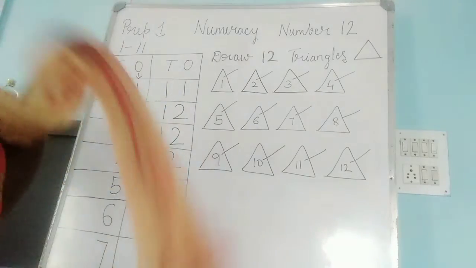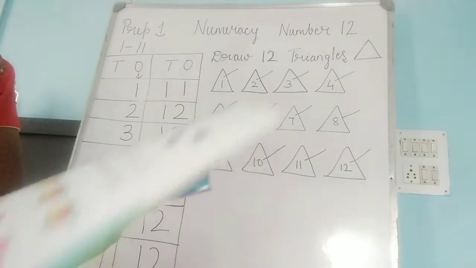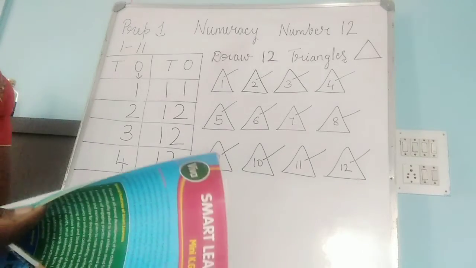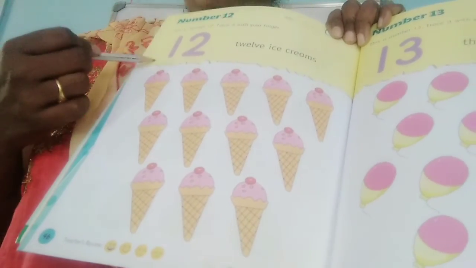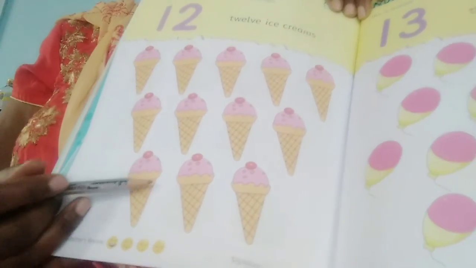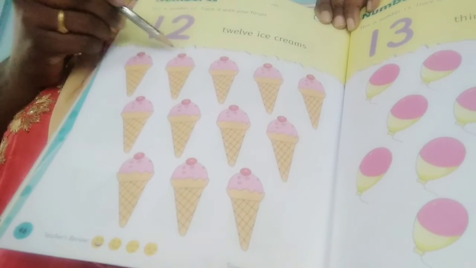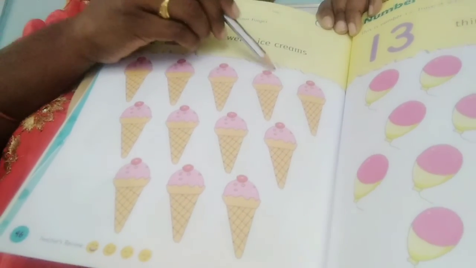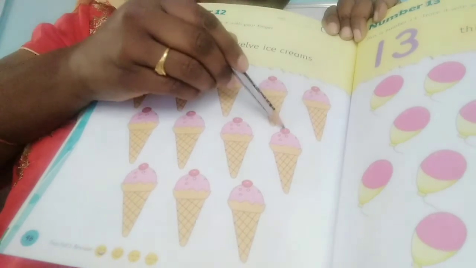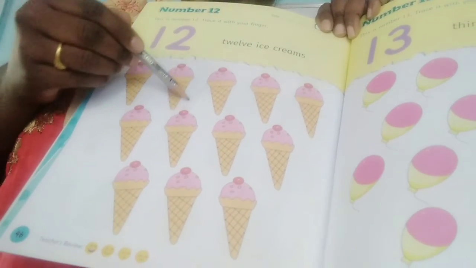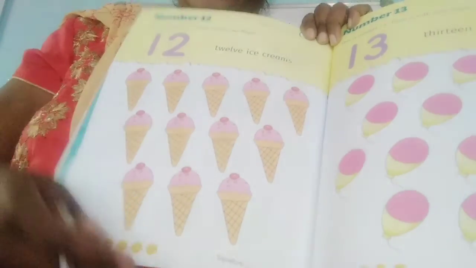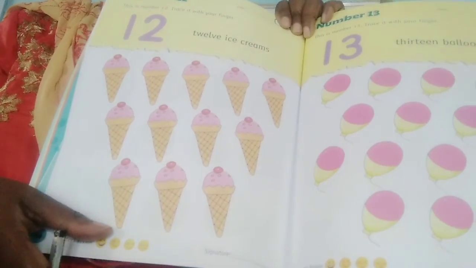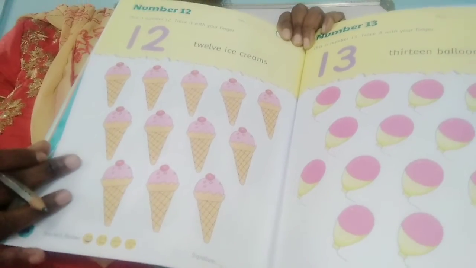Okay, so this is about the number 12. So we'll just revise what we have done in today's class. Yes. Okay, this is 12. 1 to 12. Let me count the ice creams. 1, 2, 3, 4, 5, 6, 7, 8, 9, 10, 11, 12. So how many ice creams are there here? There are 12 ice creams.